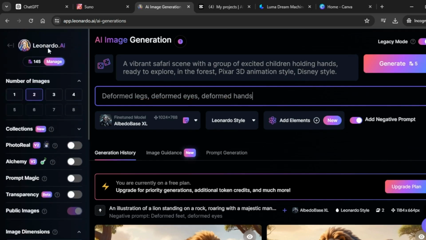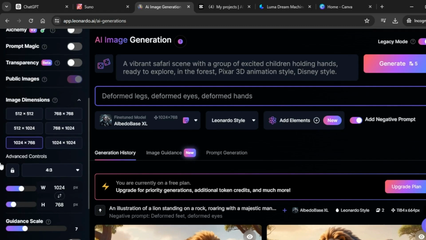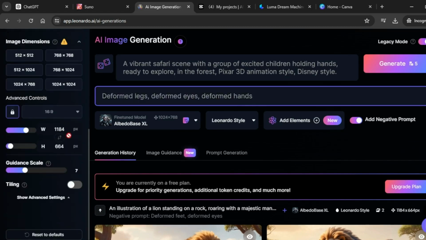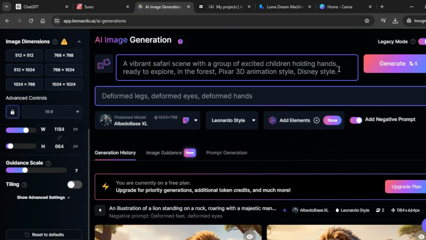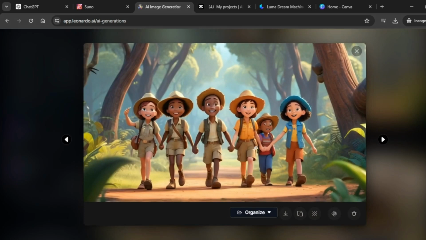Once you're good, just confirm that your aspect ratio is still the same. We are going to stick with 16:9 since you're generating an image that you're going to use to create a video. When you feel that everything looks okay, click on generate. You can see that our images look really good.